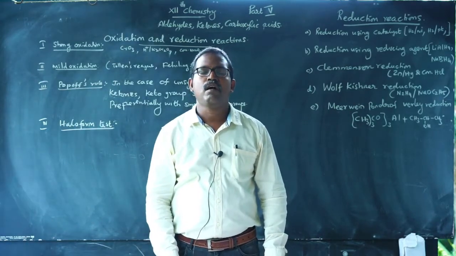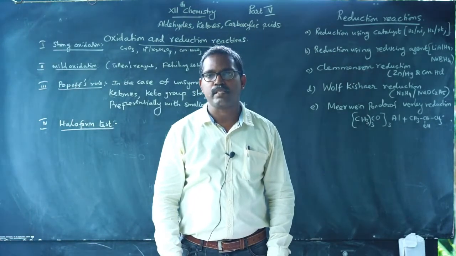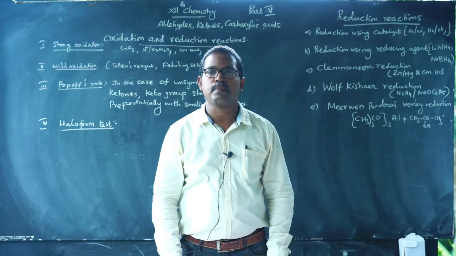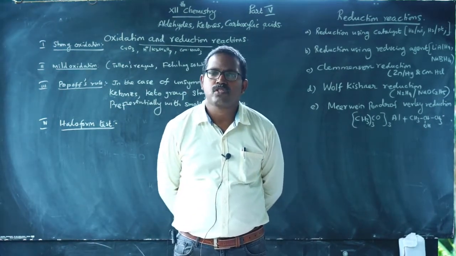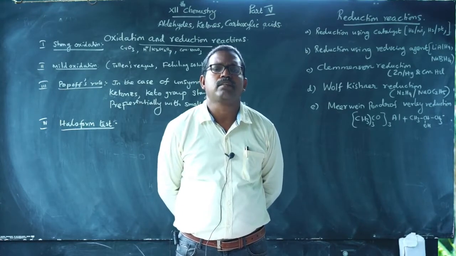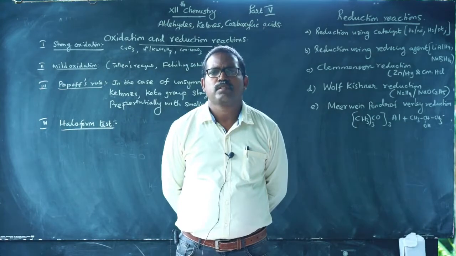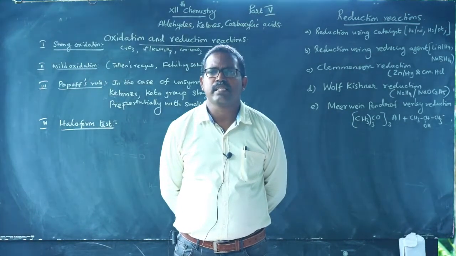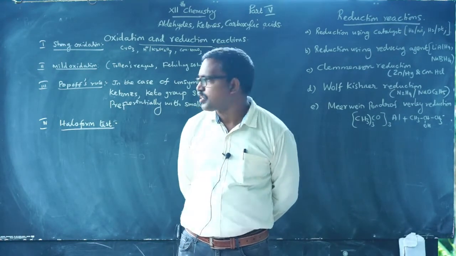We know that aldehydes on strong oxidation give carboxylic acids. Ketones on strong oxidation also give carboxylic acid. Here we are using a strong oxidizing agent, so complete oxidation takes place. Suppose we are using a mild oxidizing agent, ketones do not react in the case of mild oxidizing agents.